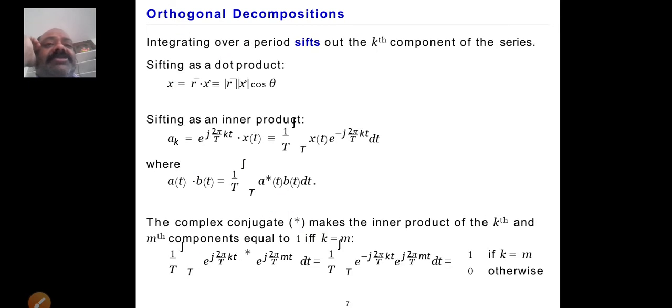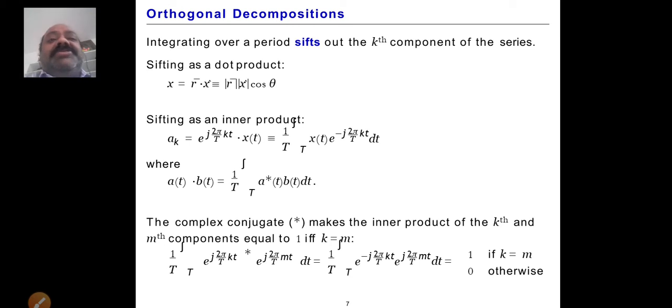So now we take the integral over a period as an orthogonal decomposition. Integrating over a period shifts out the kth component of the series, and this is the dot product. What is the dot product? You already know that if you take two vectors a and b, a dot b is equal to ab cos theta.